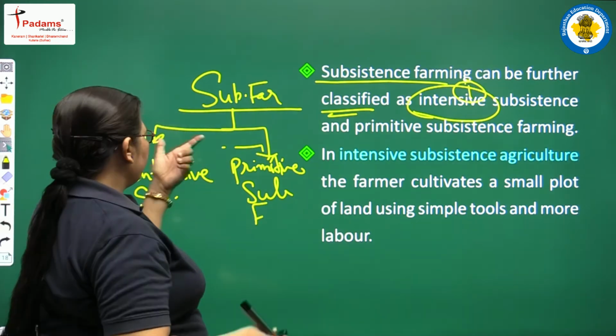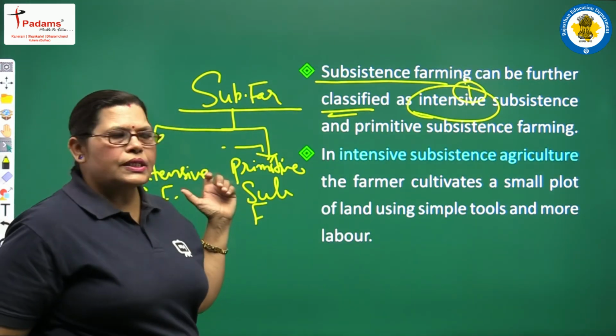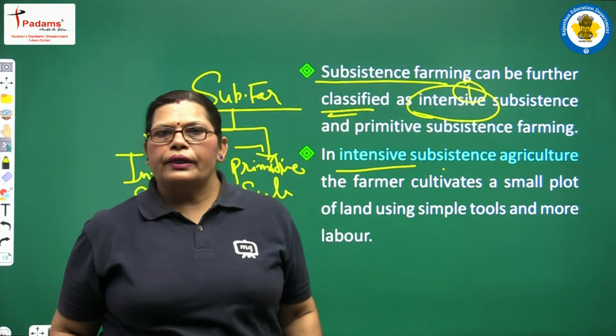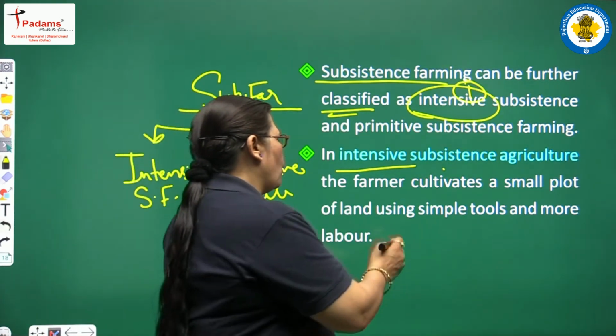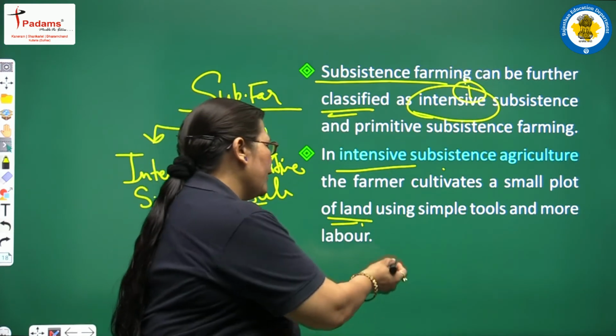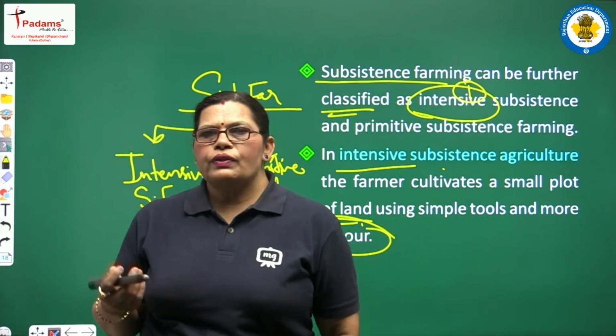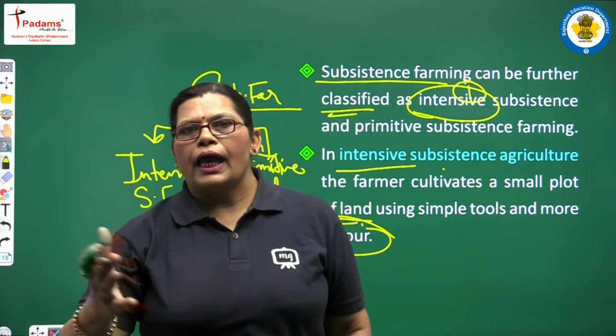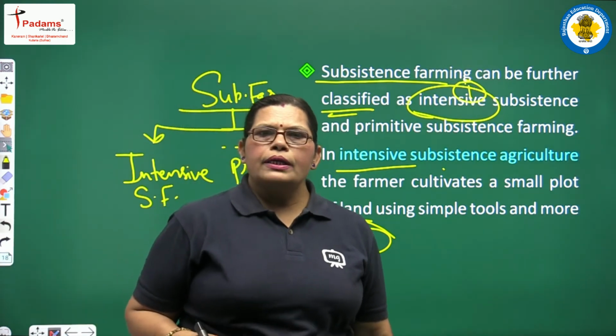See, when we are talking about intensive subsistence farming, in this type of agriculture, the farmer cultivates a small plot of land using only simple tools and more labor. Yes, with the help of simple tools and more labor, it means with the help of the family members, this